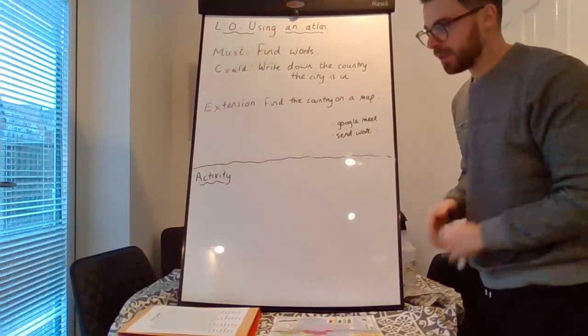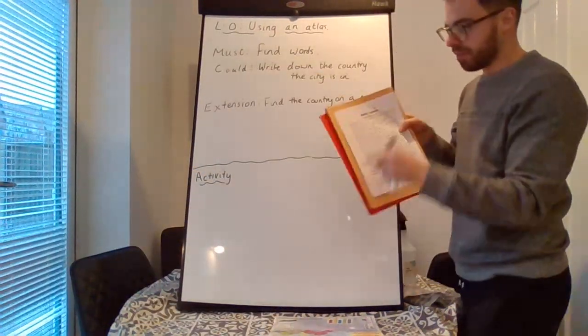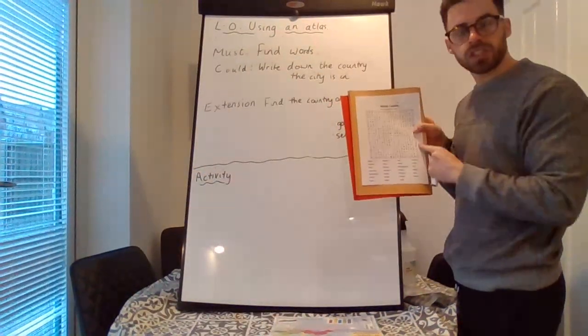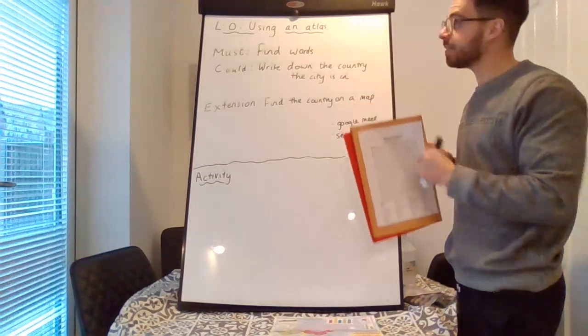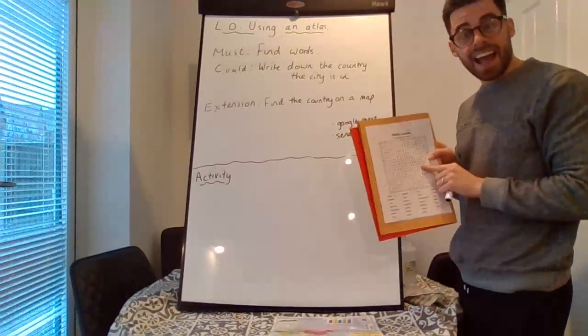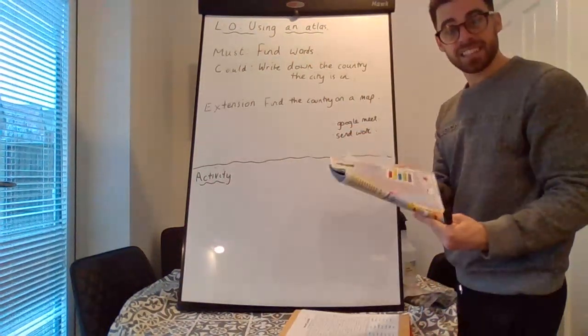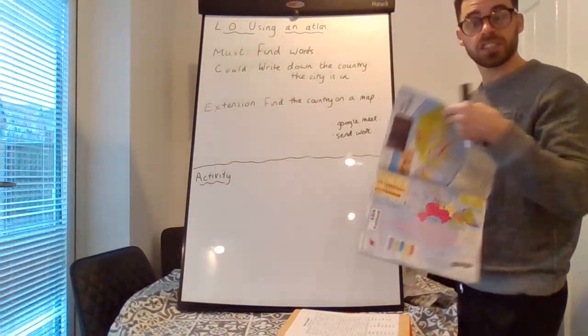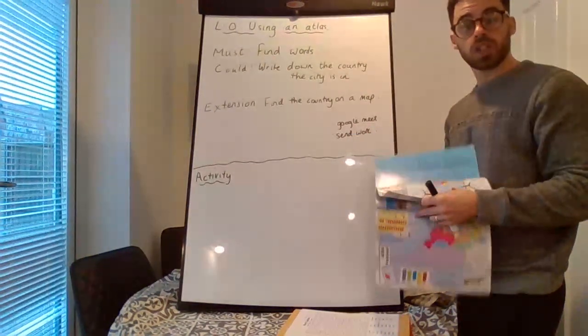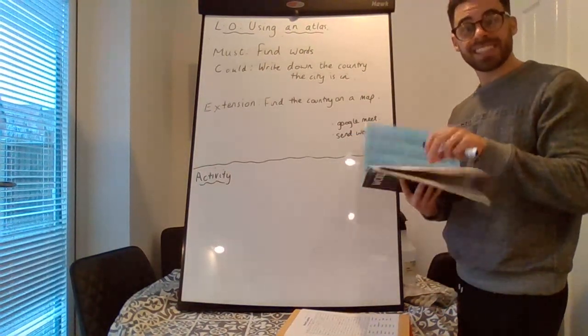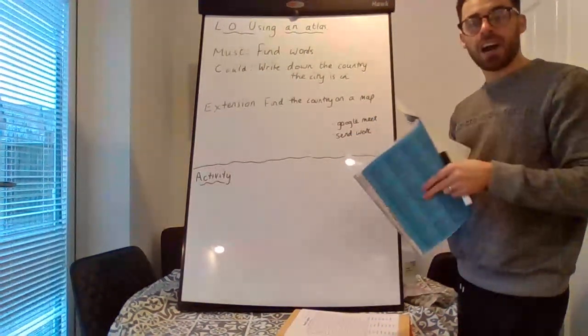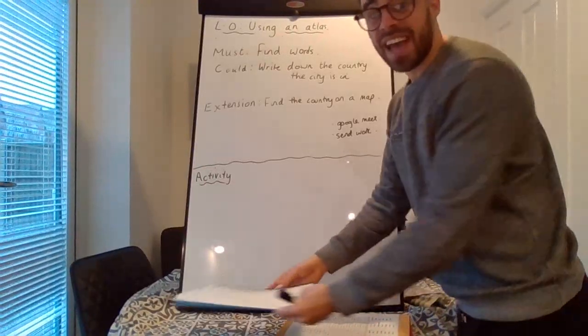So what I'd like you to do is hopefully find the words in the word search to start with, or as many as you can. If you complete that and you have some more time, see if you can use the index in the atlas to find those place names, those cities, and write down the country that they are in.